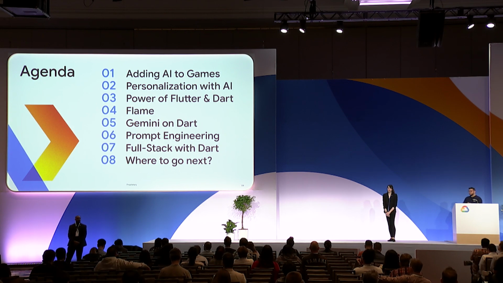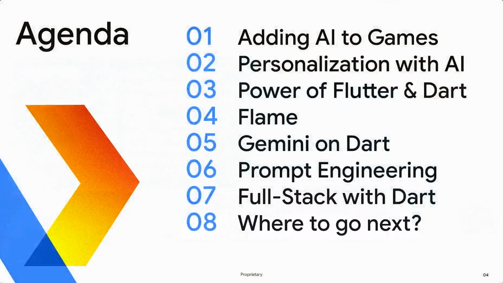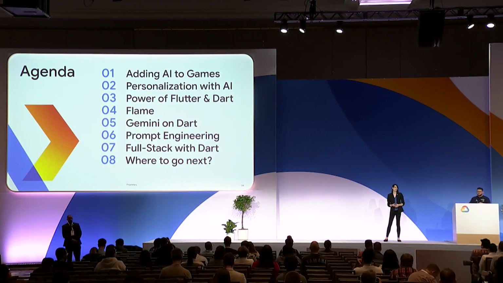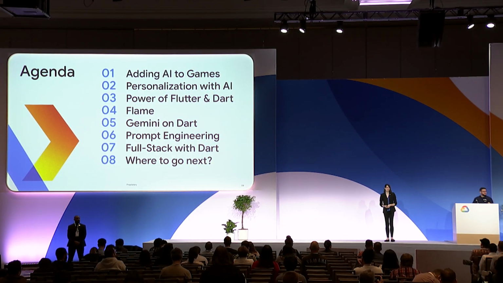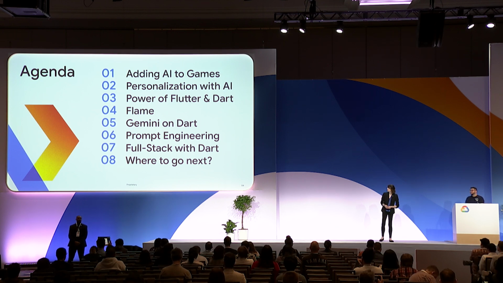So we're going to end up covering a couple of things. We're going to be adding AI to games. We're going to talk about how you can personalize the game with AI. We're going to be talking about how you can maximize your success by leveraging building apps for all different platforms with Flutter and Dart. And then we're going to be talking about the Flame game engine for Flutter, which a lot of my colleagues have been working on, which is really fun to talk about. And then we're going to talk about adding Gemini to your game. And then we're going to discover the prompt engineering, full stack with Dart, and where to go next.